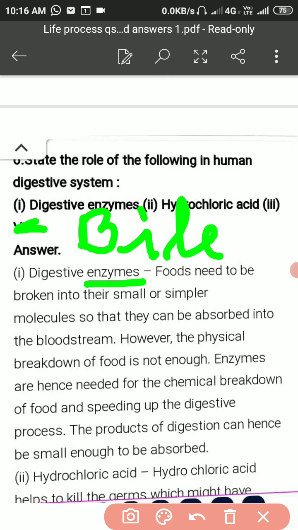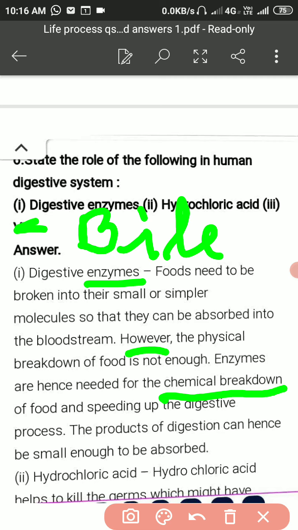Otherwise no. The physical breakdown of the food alone is not enough. There is a requirement of chemical breakdown of the food, which is done by these digestive enzymes. So enzymes act as catalysts and perform the chemical breakdown of food for its further absorption and to speed up the digestive process.